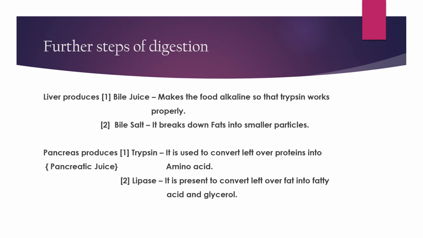Further steps of digestion: the liver produces two things, bile juice and bile salt. The function of bile juice is to make the food alkaline so that trypsin works properly. As we have already seen in the previous slide, HCl turned the food into an acidic medium so that pepsin works properly. In the same way, here in the liver, bile juice turns the food alkaline so that for the further steps trypsin works properly.